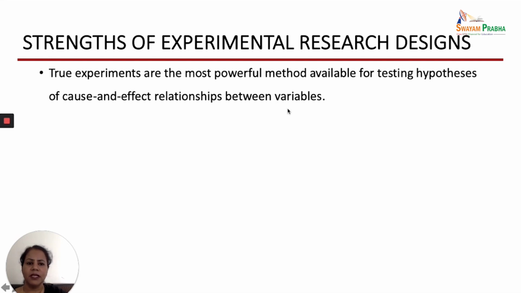So, experimental design is the only design which helps us to test the hypothesis of cause and effect, that one particular independent variable is affecting the dependent variable. So this particular hypothesis we can test only through the experimental research designs.